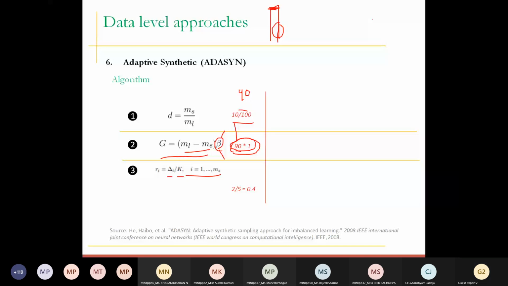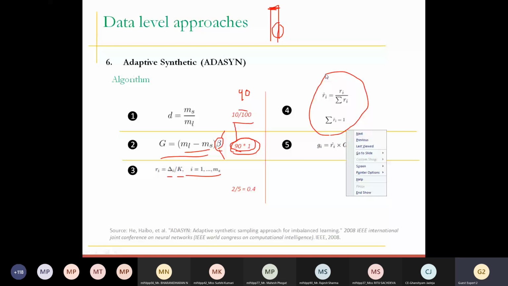After that, you need to normalize the value of Ri. This is the most important step of ADASYN. And if I say it in one line, the use of normalization is what? It is based on the density distribution. So it is not predefined that this particular set will be oversampled and this particular set will not be oversampled. It would be based on some density distribution.